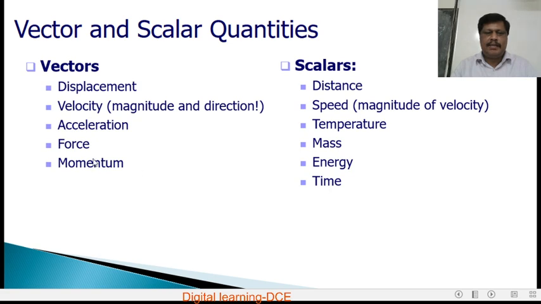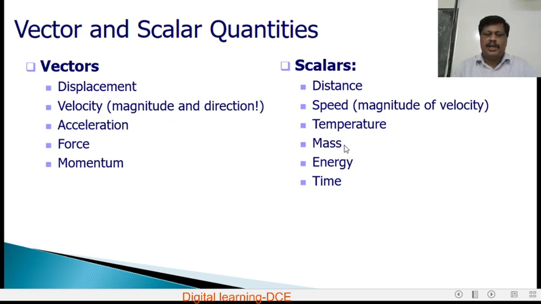Again, some other examples. These are the scalar quantities. Distance is a scalar quantity, whereas displacement is a vector quantity. Speed is a scalar quantity. I mean, it is the magnitude of velocity, whereas velocity, which has both magnitude and direction, is a vector quantity.